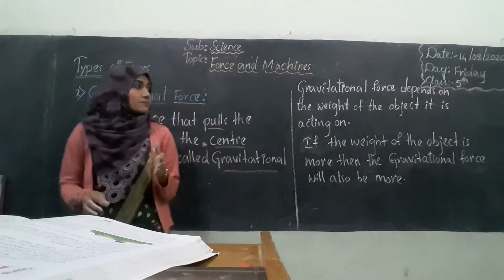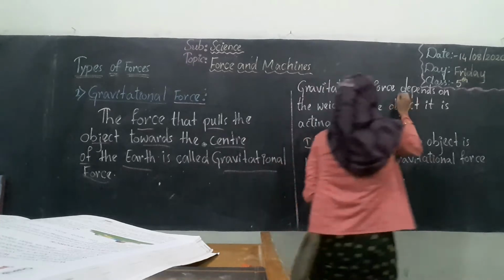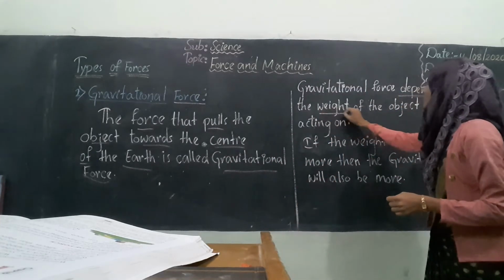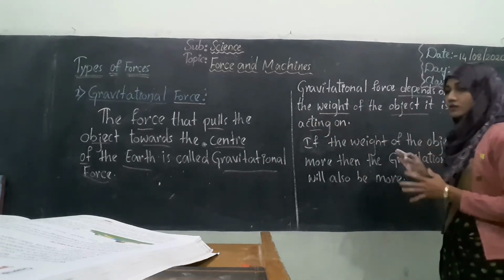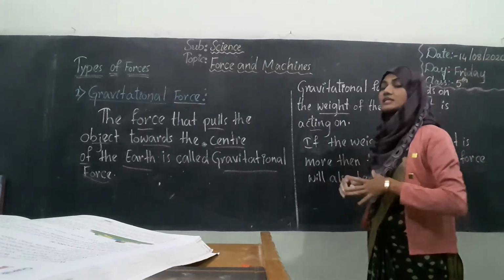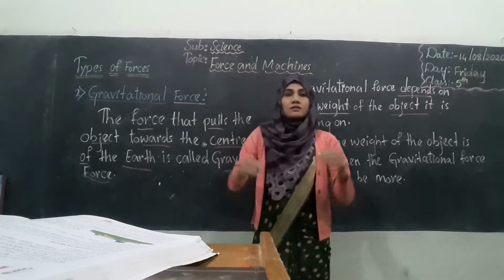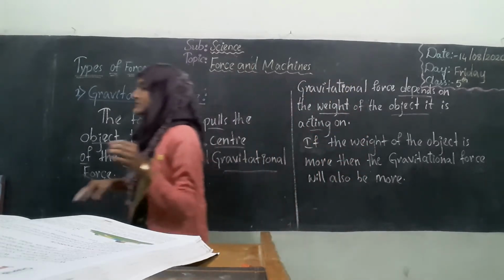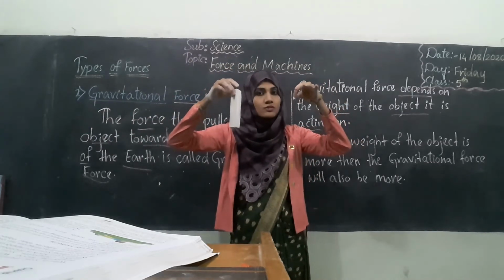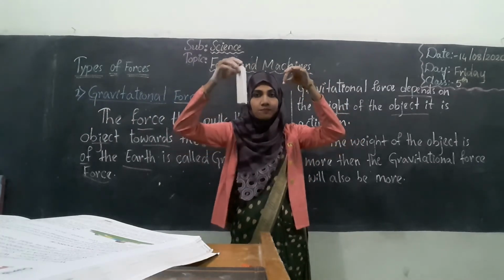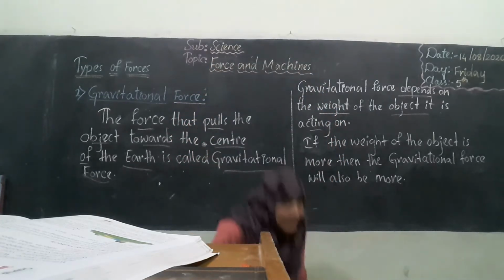But this gravitational force, students, depends on the weight of the object it is acting on. The most important thing is that gravity will be different for different objects. For example, if I leave this chalk piece and this duster at once, which will fall first on the ground? This duster, obviously, isn't it? See, you heard the sound of the duster first, right? So why is that?